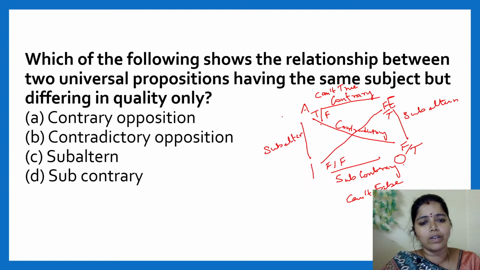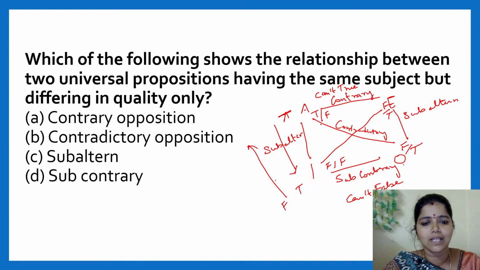What is subaltern? Whenever the universal is true, the particular will be true, from up to down. When it goes from down to up, if it is false, we cannot say; it depends on whether it is true or false. We cannot tell this as true. This is what we have read.